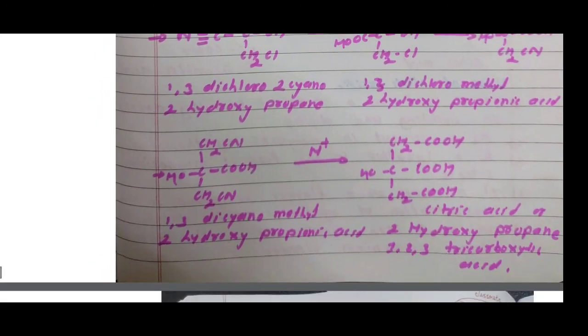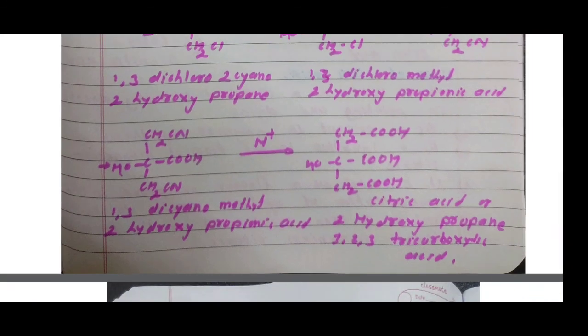Therefore the name of this compound here is 1,3 dicyanomethyl 2-hydroxypropionic acid. At carbon number 1 and 3, 2 CN groups are present. Therefore 1,3-dicyanomethyl. At carbon number 2, a hydroxy group is present and a COOH group is also present in this structure. Therefore 1,3-dicyanomethyl 2-hydroxypropionic acid. Then again this compound undergoes hydrolysis. Then the 2 CN groups present at carbon number 1 and carbon number 3 undergo hydrolysis.